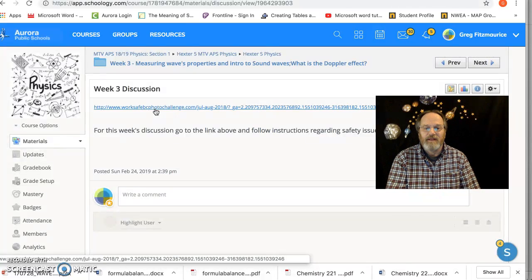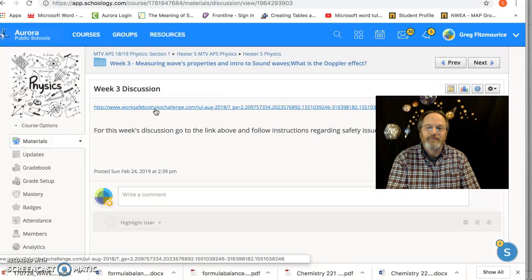Click on the photo where you see a safety violation, type into the text box what the violation is, and then click OK. Do more than one, do as many as you can find, and then you'll be done with that part of it.